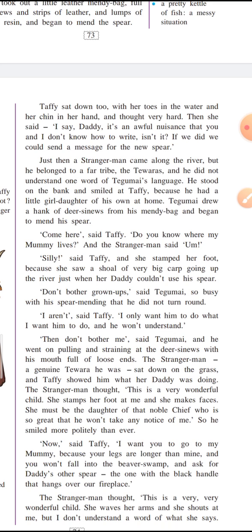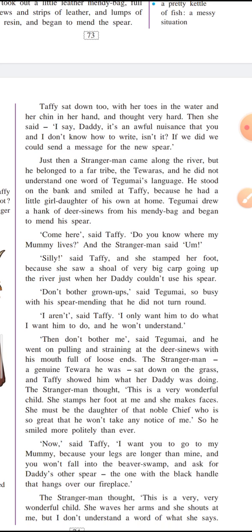His language was very different from that of Tegumai and Taffy, so he could not understand even a single word. It was impossible for them to communicate, and none of them knew how to read and write.